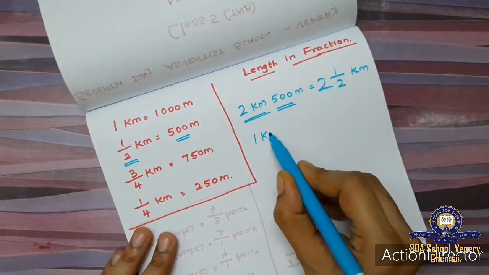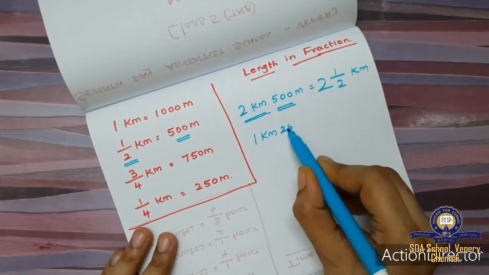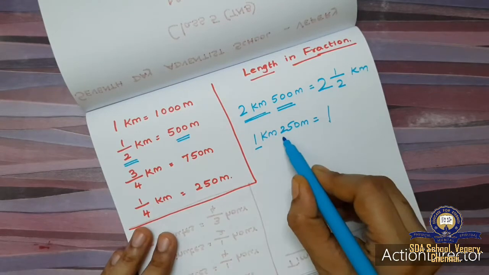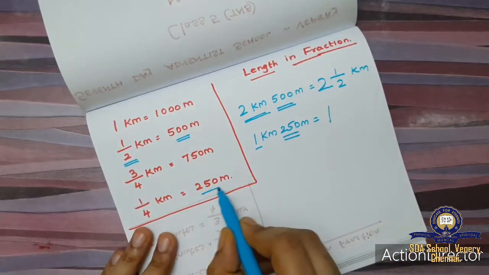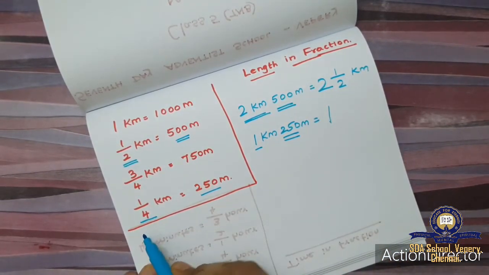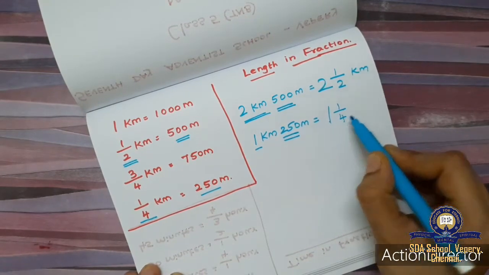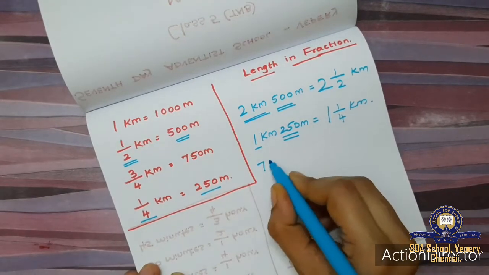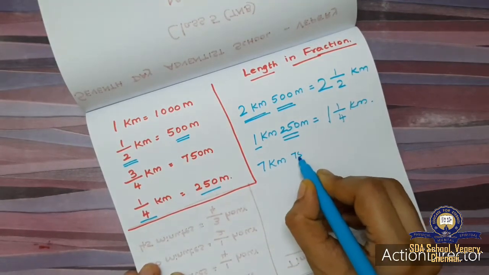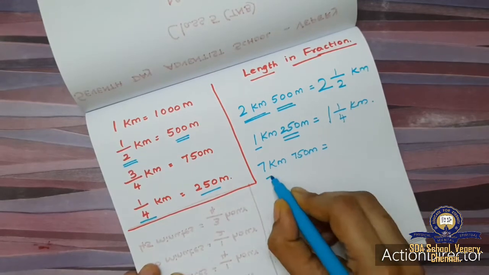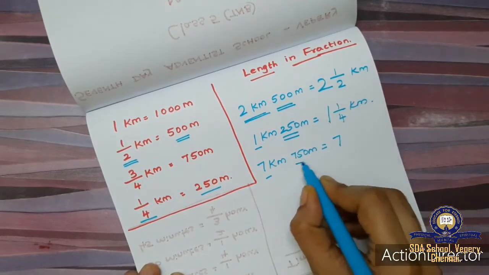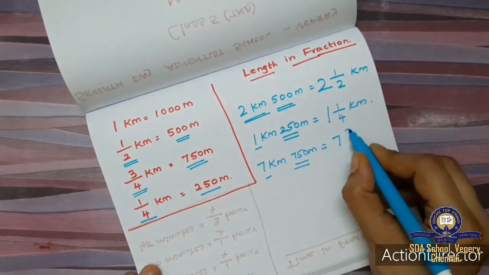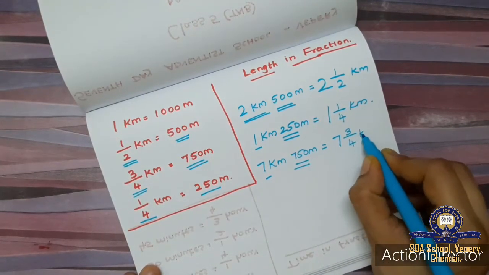Similarly, 1 kilometer 250 meter. I will write this 1 kilometer, and instead of 250, 1 by 4 kilometer. And 7 kilometer 750 meter. The 7 I am writing, and instead of 750, 3 by 4 kilometer.